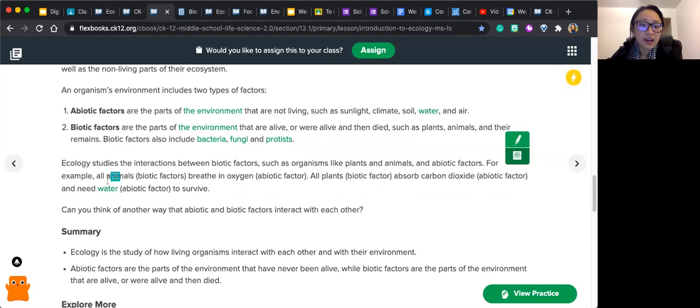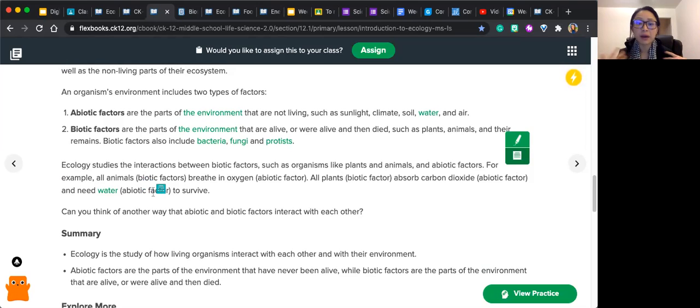Basically, ecology studies the interactions between biotic factors and abiotic factors. For example, all animals, biotic factors, breathe in oxygen, an abiotic factor. All plants, a biotic factor, absorb carbon dioxide, an abiotic factor, and they need water, also an abiotic factor, to survive.